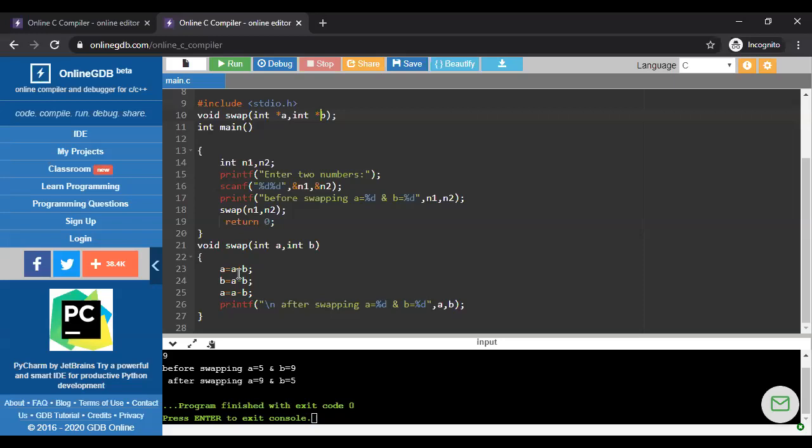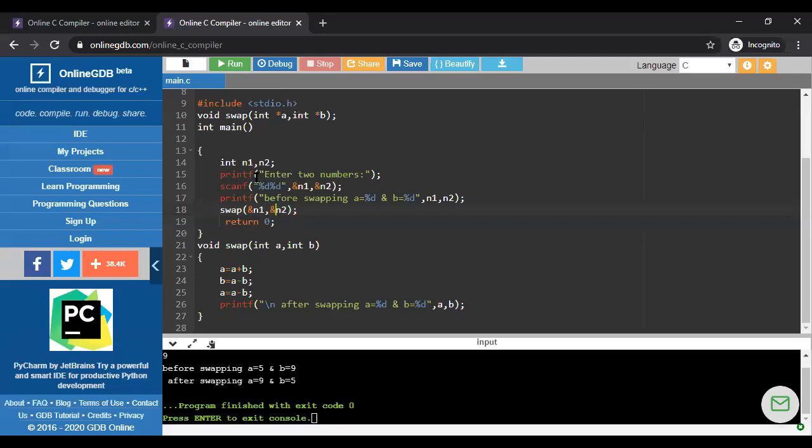For that reason, we have to declare here ampersand N1 and ampersand N2, not N1 and N2. Am I clear to everyone? In case of a normal variable, we write here N1 and N2, whatever the main function variable name is. But when we work with a pointer variable, we have to create the relation between this star A to ampersand N1 and star B to ampersand N2.